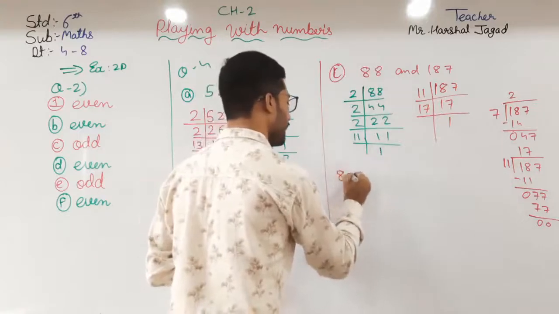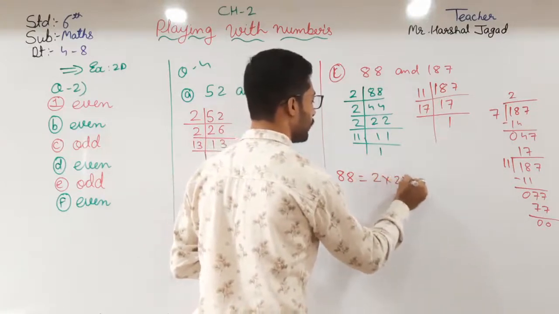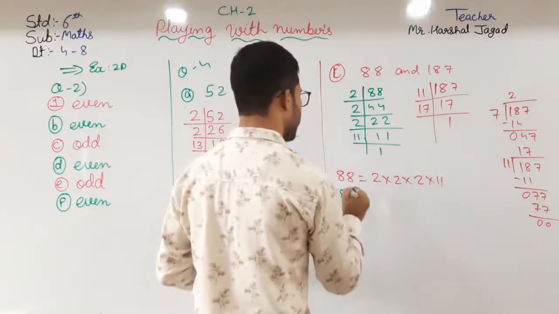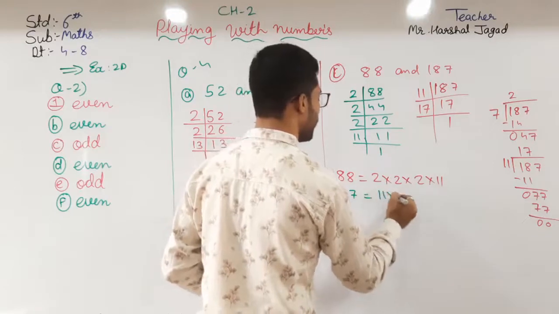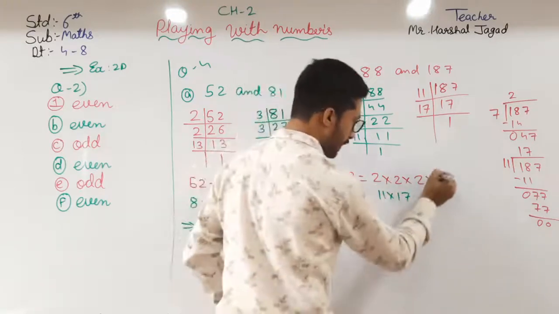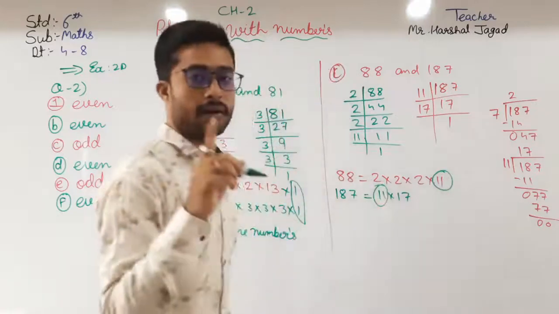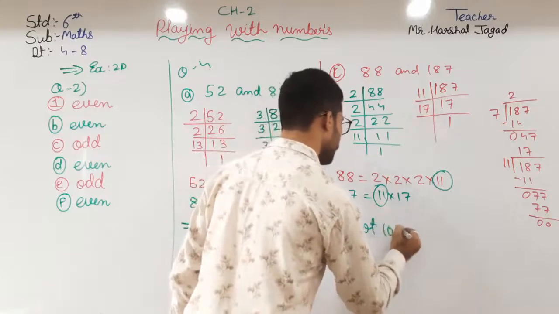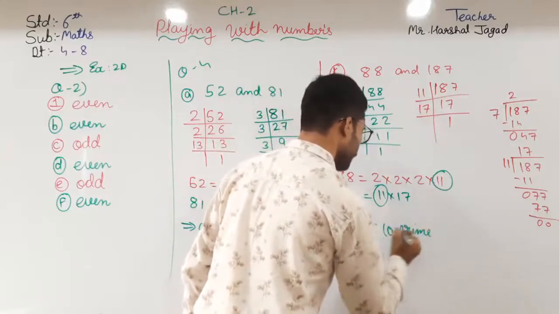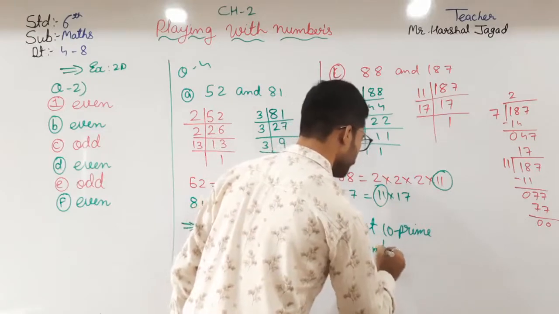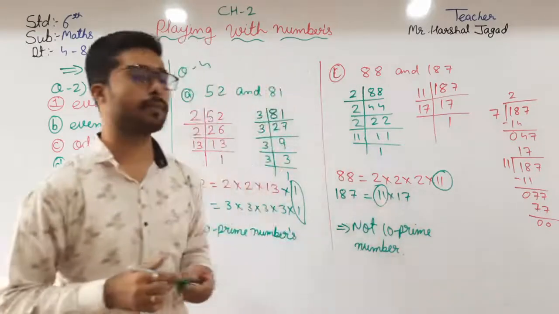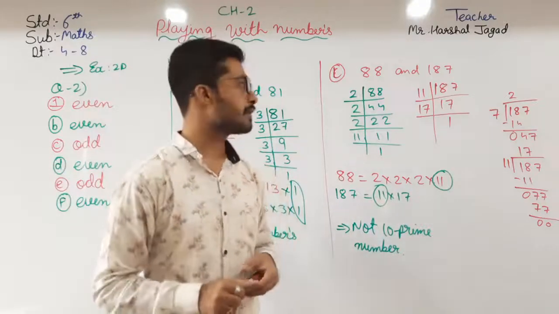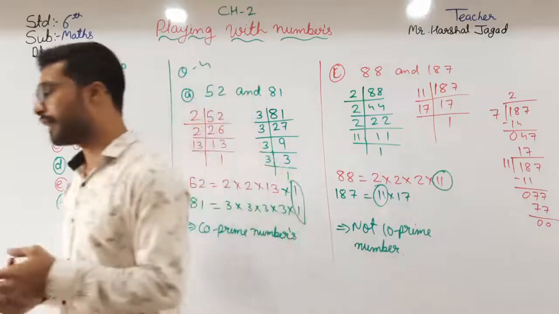The factors of 88 are 2 into 2 into 2 into 11, and 187 is 11 into 17. Here 11 is common, but only 1 should be common, so these are not co-prime numbers. The remaining ones you have to do as your homework. Okay, students, and now moving forward, you just write down this before that.